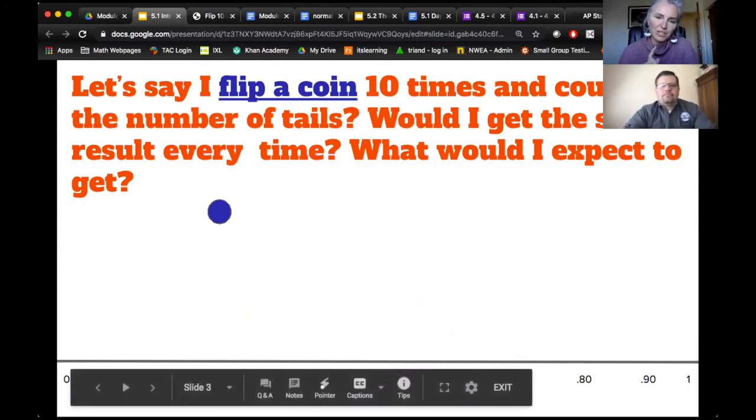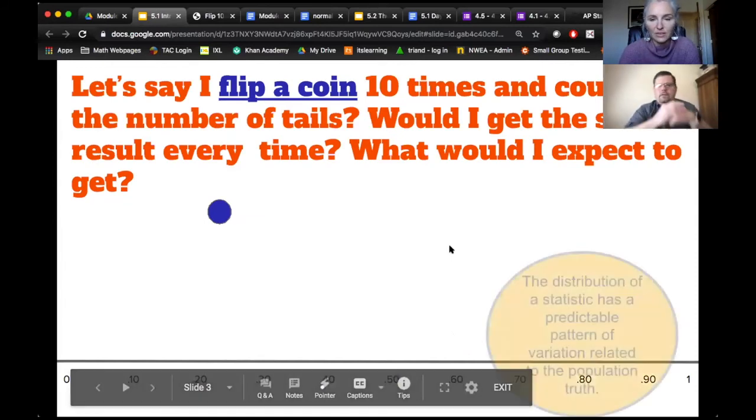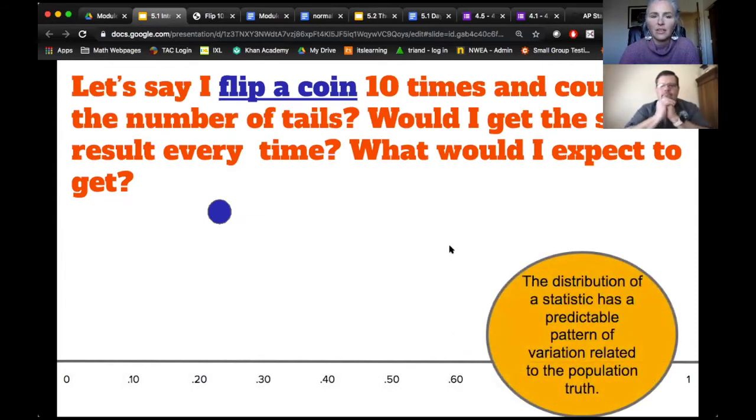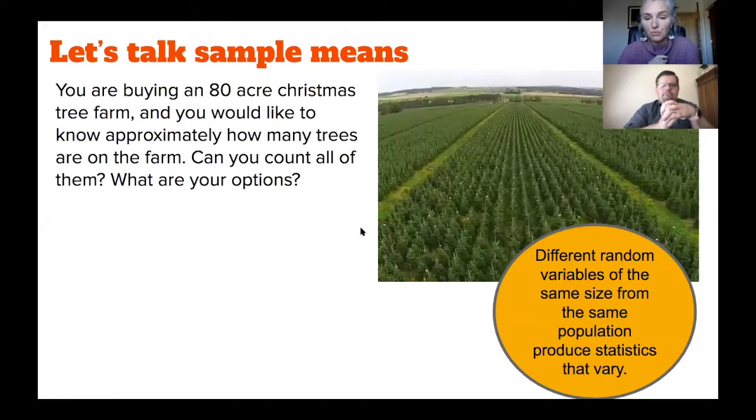So we were looking at proportions here, right? The proportion of times I flip a coin and I get tails. It's also important that we understand this works with means as well. So let's say you're going to go buy an 80-acre Christmas tree farm because you really love Christmas trees. Isn't this a beautiful farm? You'd like to know how many trees are on this 80-acre farm. Do you want to count them?